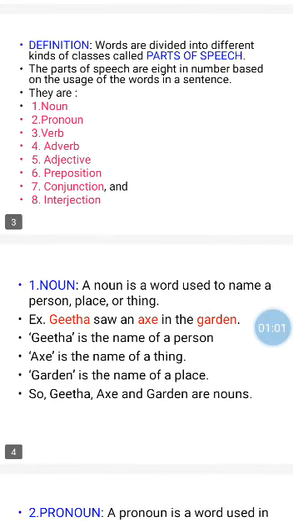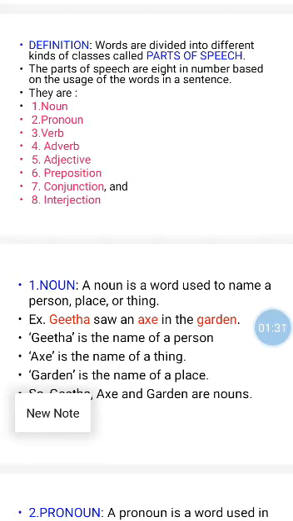Let us first know about the first part of speech, noun. A word used to name a person, place, or a thing is called a noun. For example, in the sentence, Geeta saw an axe in the garden.